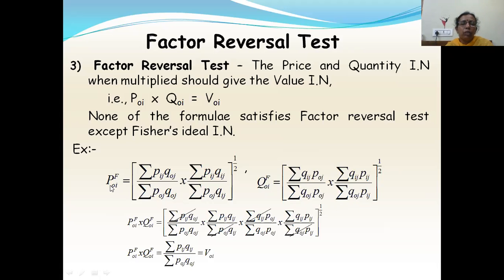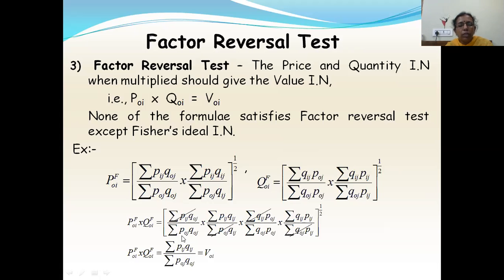Now multiply this P0if and Q0if. I'm multiplying these two, and you will have whole power half. See, these two terms are getting cancelled. Which one? This is Q naught j Pij, this is Q naught j Pij. These two are getting cancelled and these two are getting cancelled. Now this one is summation Pij Qij into summation Pij Qij. So this will be summation Pij Qij whole square.